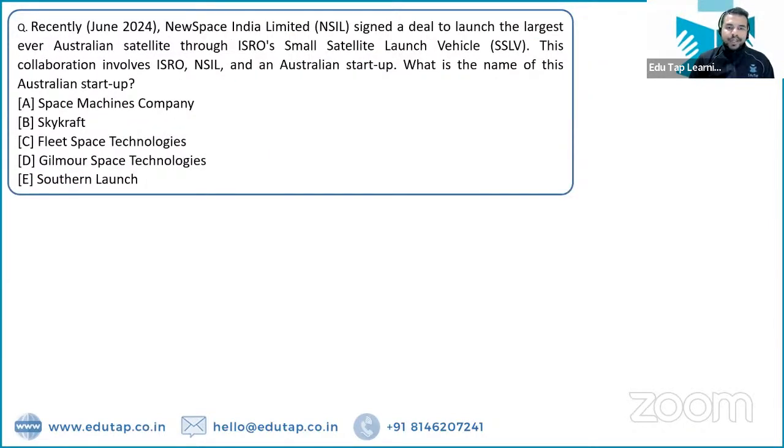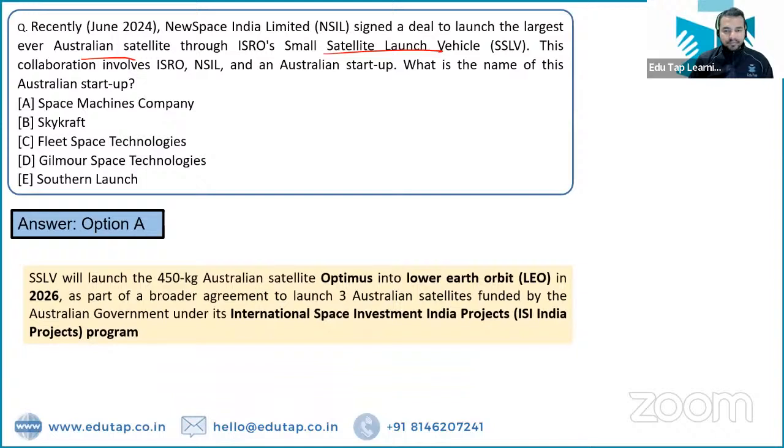Next question. New Space India Limited has signed a deal to launch the largest ever Australian satellite through ISRO's Small Satellite Launch Vehicle. This collaboration involves ISRO, NSIL and an Australian startup. What exactly is the name of this Australian startup? It is Space Machines Company. So Space Machines Company is the name of that startup with which NSIL has launched the largest ever Australian satellite through the Small Satellite Launch Vehicle, SSLV. And the satellite Optimus will be launched into the lower Earth orbit in 2026, right?